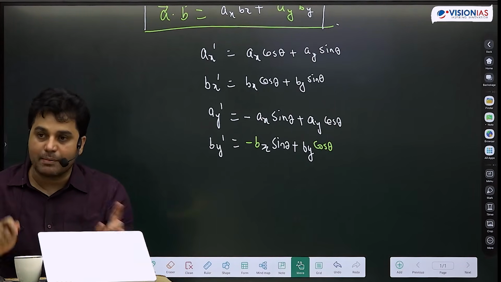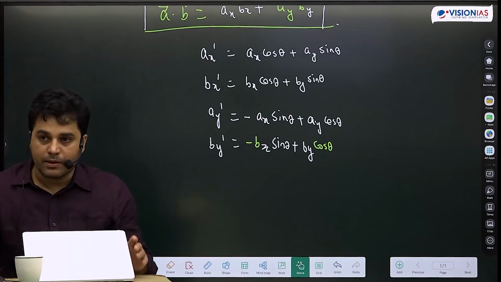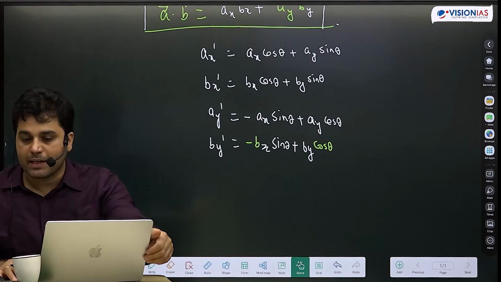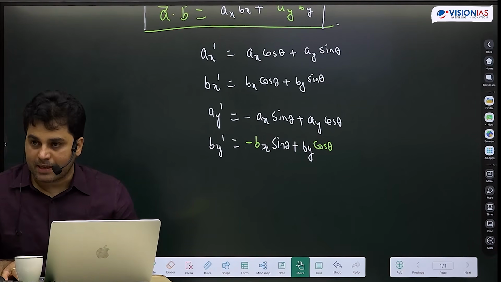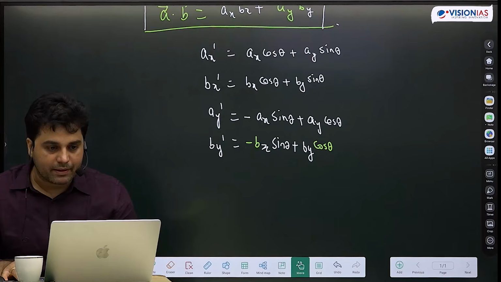So it fits my definition of scalar, that under rotation the magnitude of scalar should remain the same, as long as my origin is intact. That was the definition of scalar. Okay?